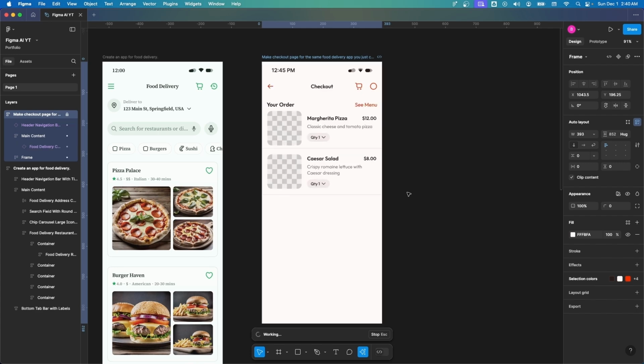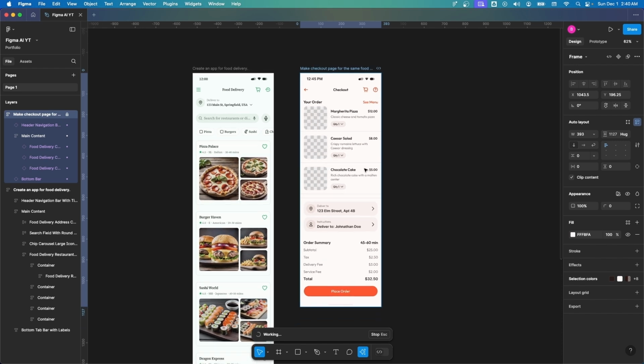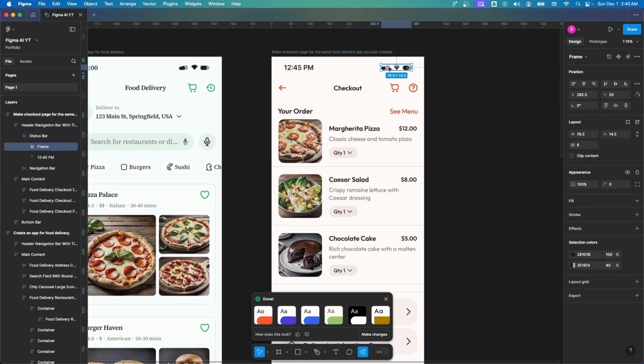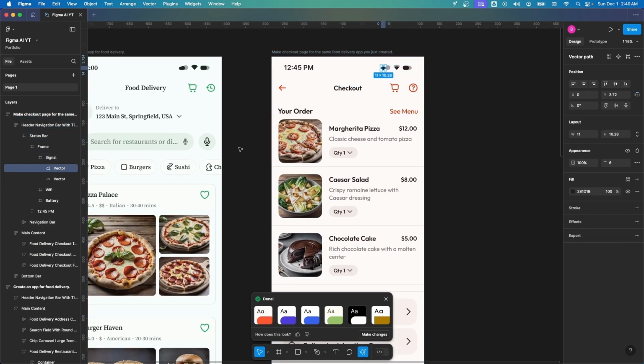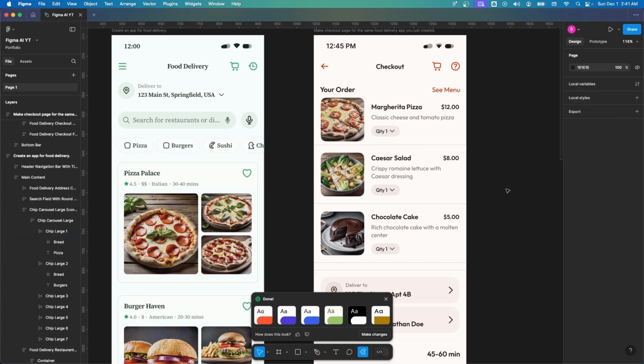Now, this is more related to the food delivery app, but it has kept the same theme that it was originally in the homepage, which is, I mean, this is forgiving, but still, it's barely there. There are other things going on, like these weird icons, and I can see that it has assigned the same icon for pizza and burger, and these icons are again frames, not components, so not swappable at all. I mean, it's just disappointing completely.